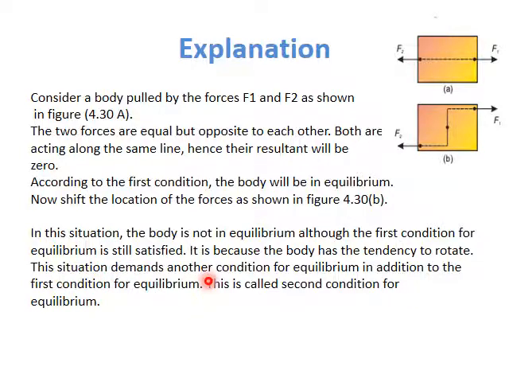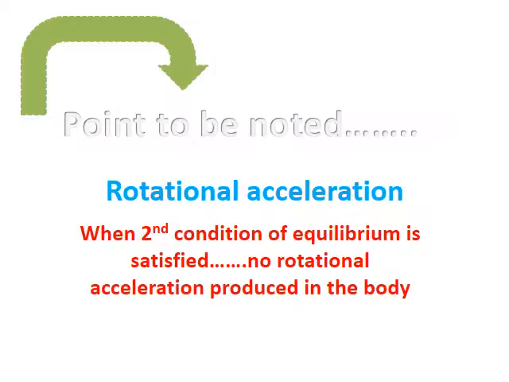The situation demands another condition for equilibrium in addition to the first condition of equilibrium. So that condition of equilibrium is the second condition of equilibrium.